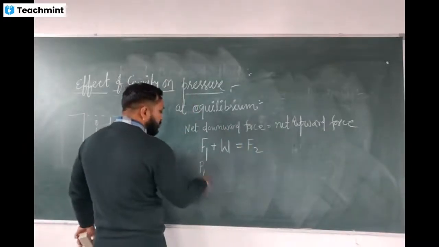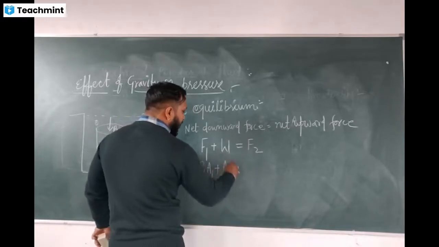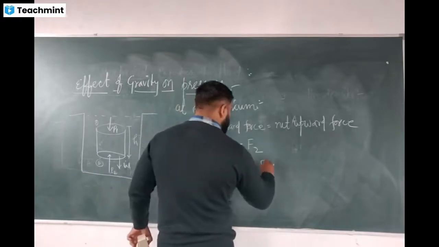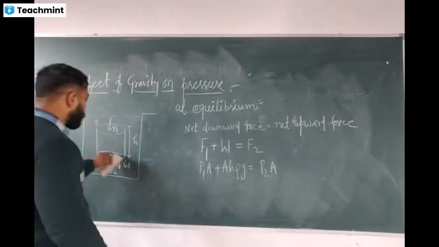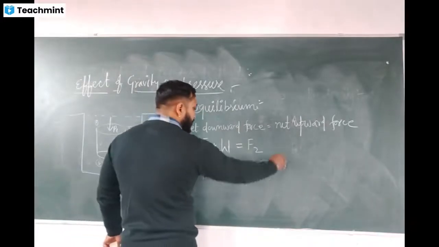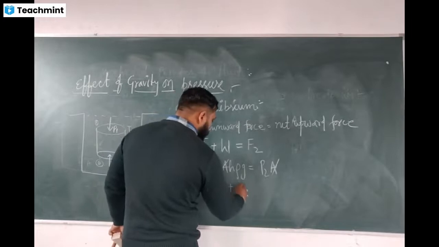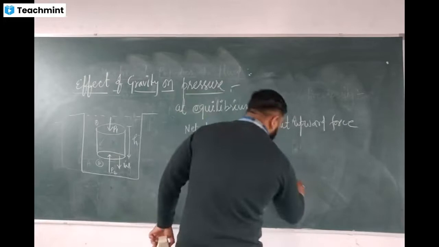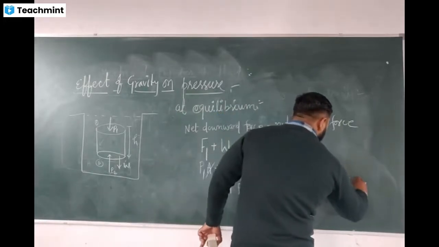Now we take the value P1 A1 plus the weight W, which is A H rho G, and that equals P2 A2. Generally, I am considering the area of the cross section of both cylinders as A. So A is common on every side and will get cancelled. The formula becomes P1 plus rho G H equals P2, or we can write P2 minus P1 equals rho G H.